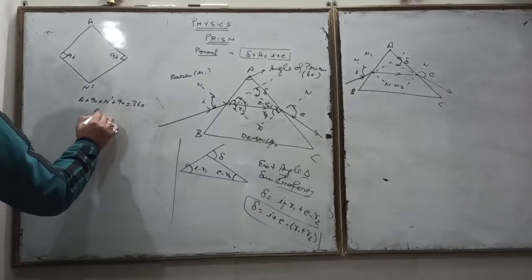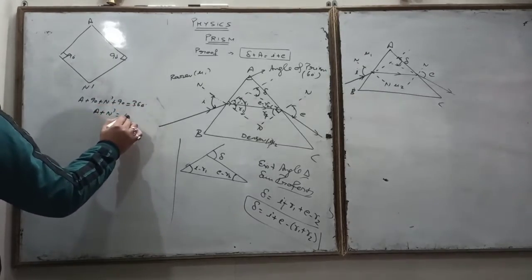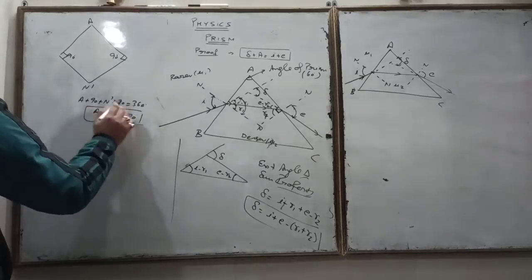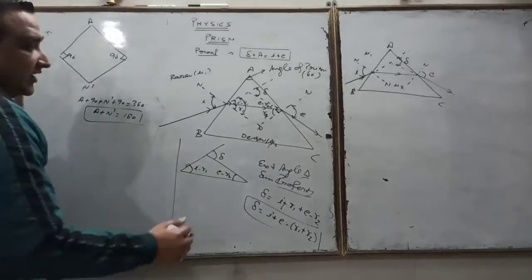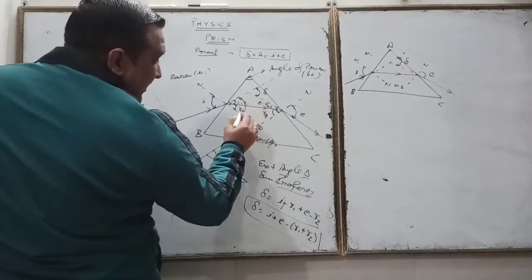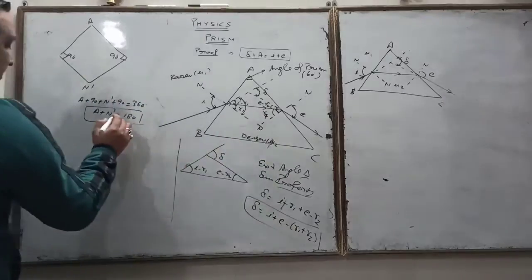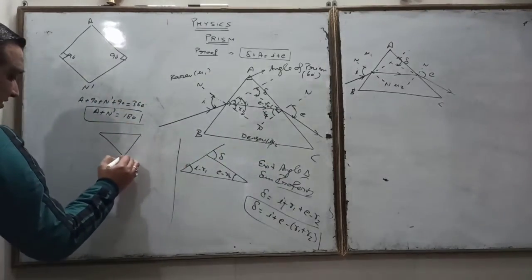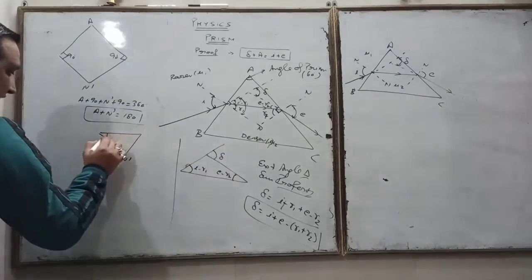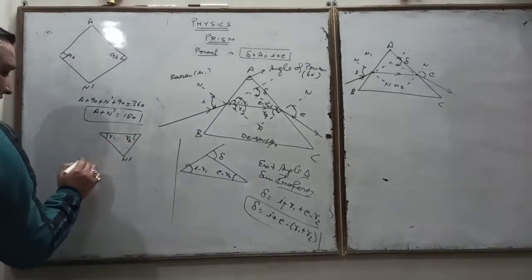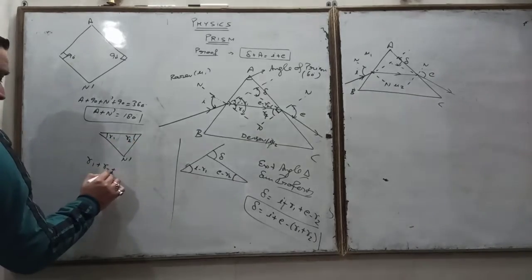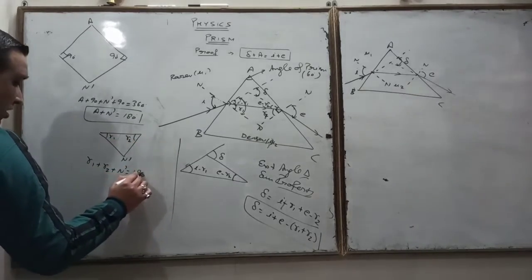So here A plus n dash is equal to 180 degree, because 90 plus 90 is 180, 360 minus 180. And see that in the triangle on the base side, one triangle comes like this, n dash, this R1 angle, this R2 angle. So R1 plus R2 plus n dash is also equal to 180 degree.